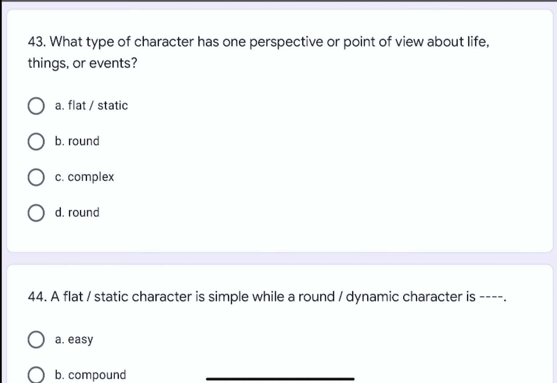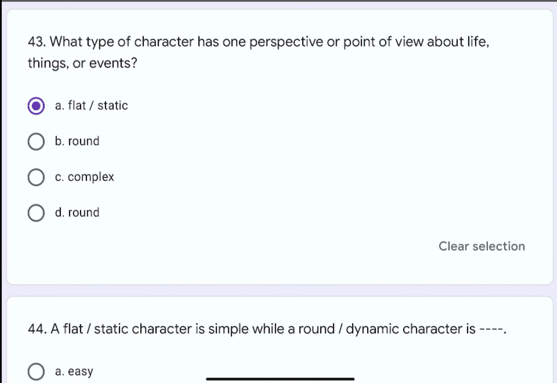Question number 43. What type of character has one perspective or point of view about life, things, or events? The options are A. flat or static, B. round, C. complex, or D. round. The correct option is A. flat or static.